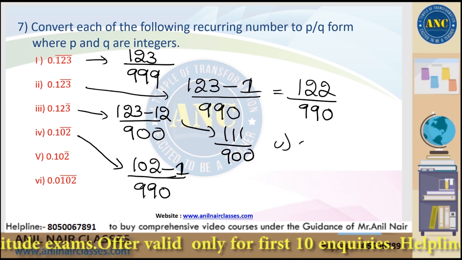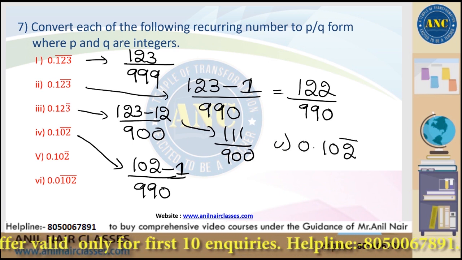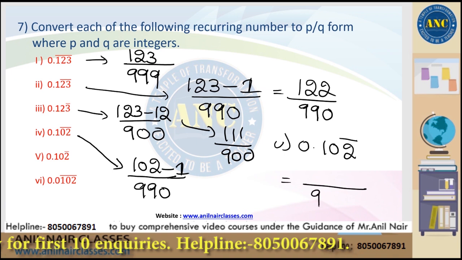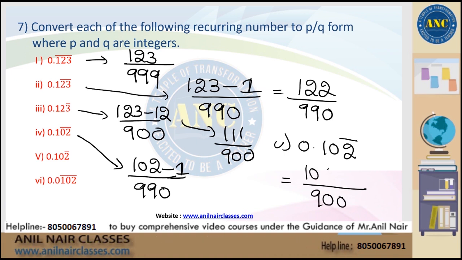Fifth question. Already we have solved so many questions. 102, bar is present on 1 digit, so 900. Original number 102. 10 bar is not present. Here bar is present on 3 digits, 9990. Original number is 102. Bar is not present on 1 digit, 0. I hope it is clear. You can solve these, right? Already we have discussed so many of the models.